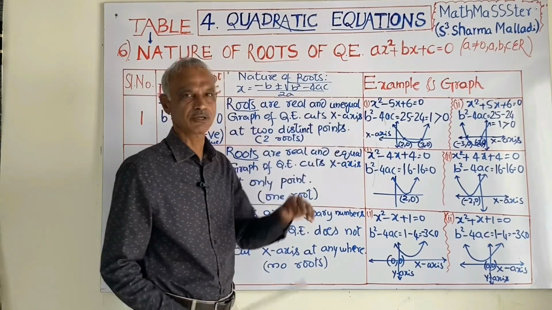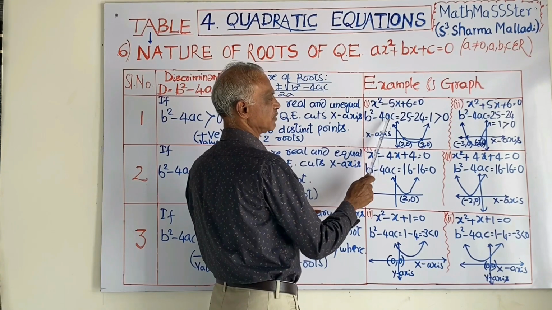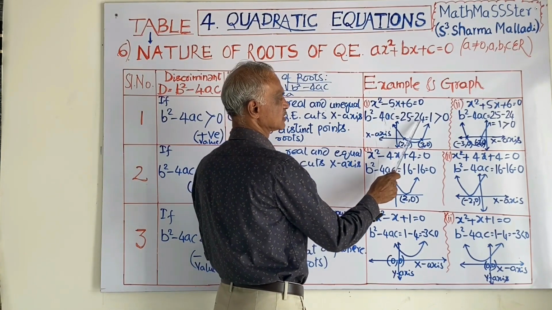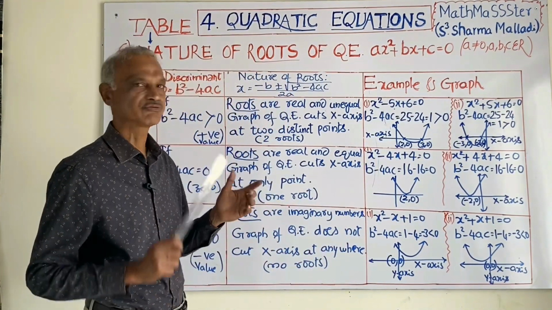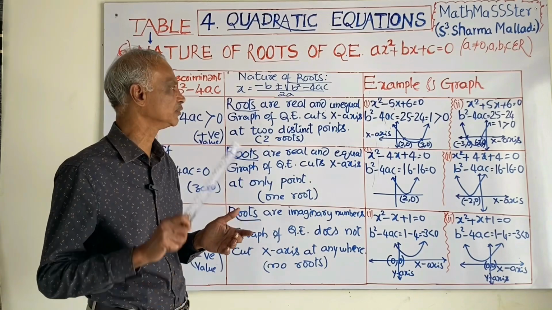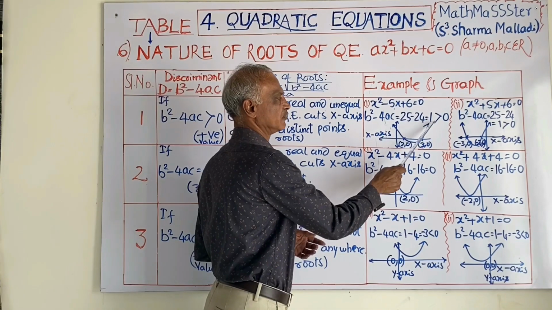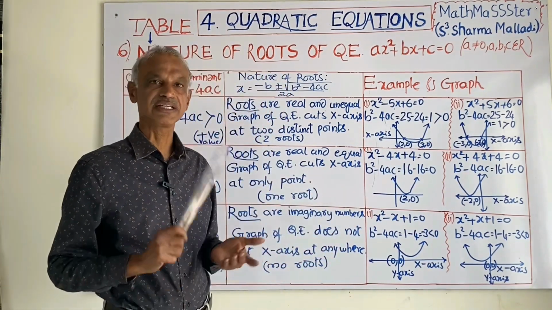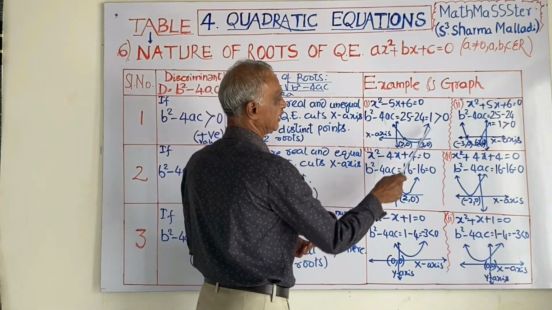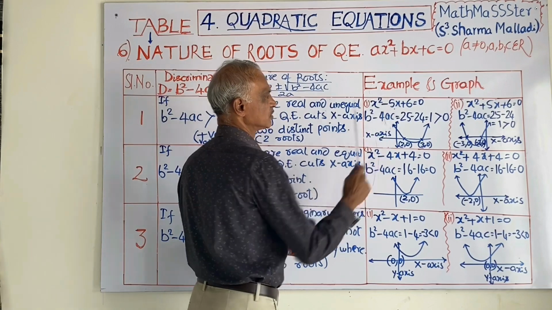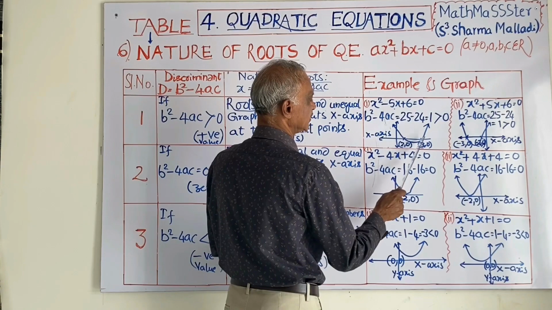For this one, I have two examples. x square minus 5x plus 6 is equal to 0. If you find b square minus 4ac, b square means minus 5 square means 25, minus 4 into a into c, 4 into 1 into 6, you will get 24. 25 minus 24 is 1. 1 is a positive value, it is greater than 0. Then it touches the x-axis at 2 points. What are the roots of this quadratic equation? 2 and 3. It will touch the x-axis at (2, 0) and (3, 0).